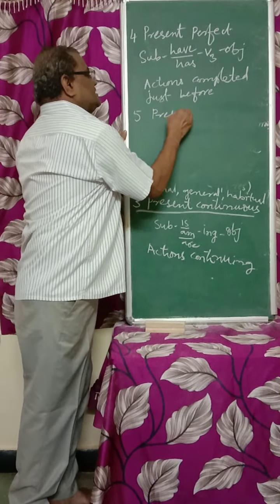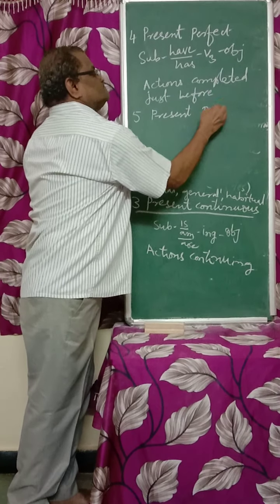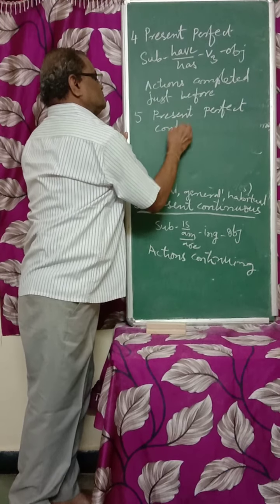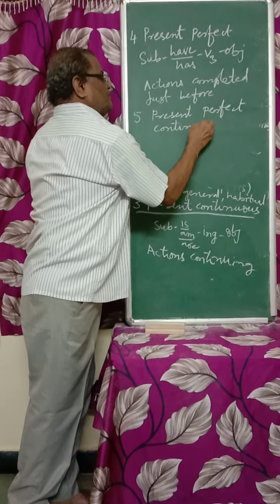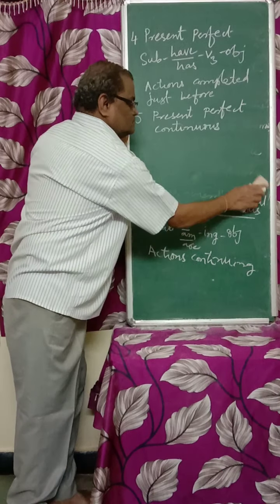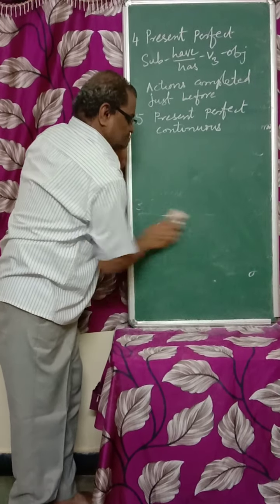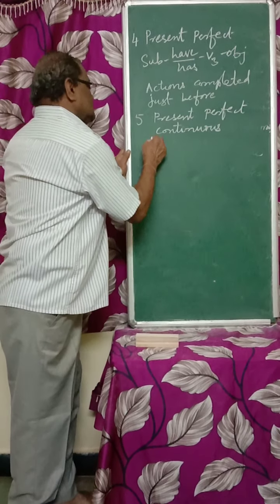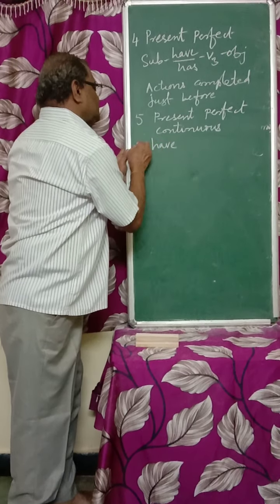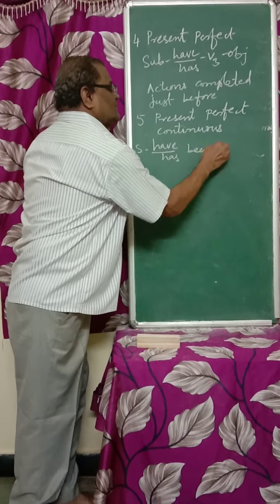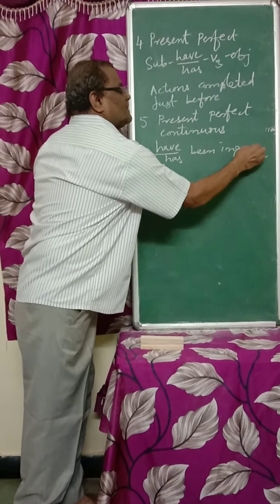Present perfect continuous. The structure is subject, have, has, been, verb, and object.